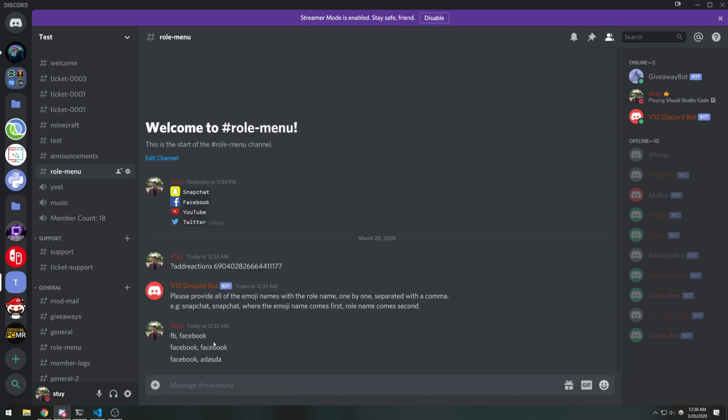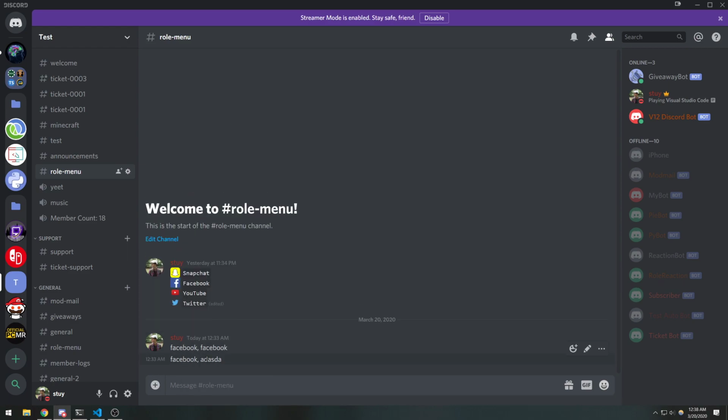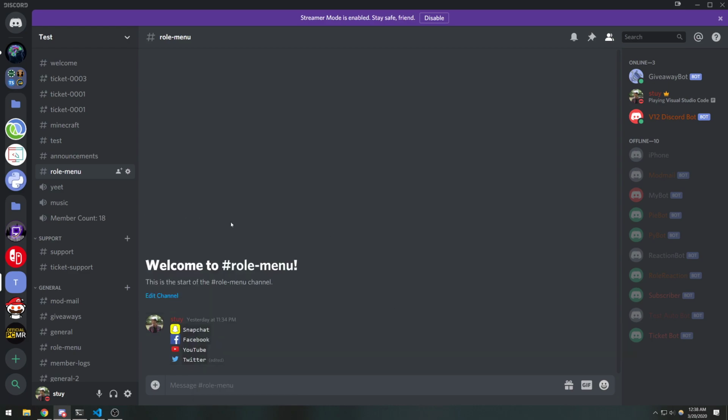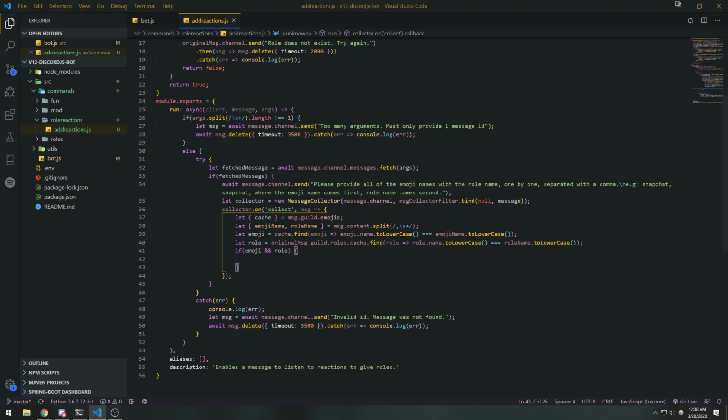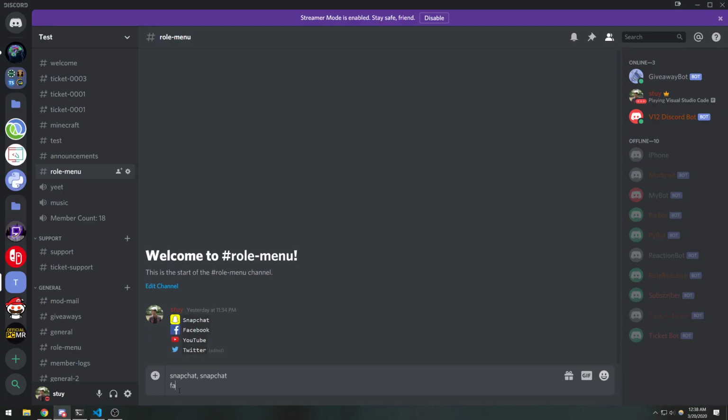I just realized why we actually need to save it to the database, so what I just said, ignore it. The reason is that every single time we are checking this message, we need to look at which emoji they're reacting with. And how are you going to get that? Remember, when we're entering Snapchat with Snapchat, Facebook with Facebook, we're basically saying the emoji Snapchat corresponds to the role Snapchat. Likewise with Facebook and Facebook, same thing with YouTube and Twitter, etc.